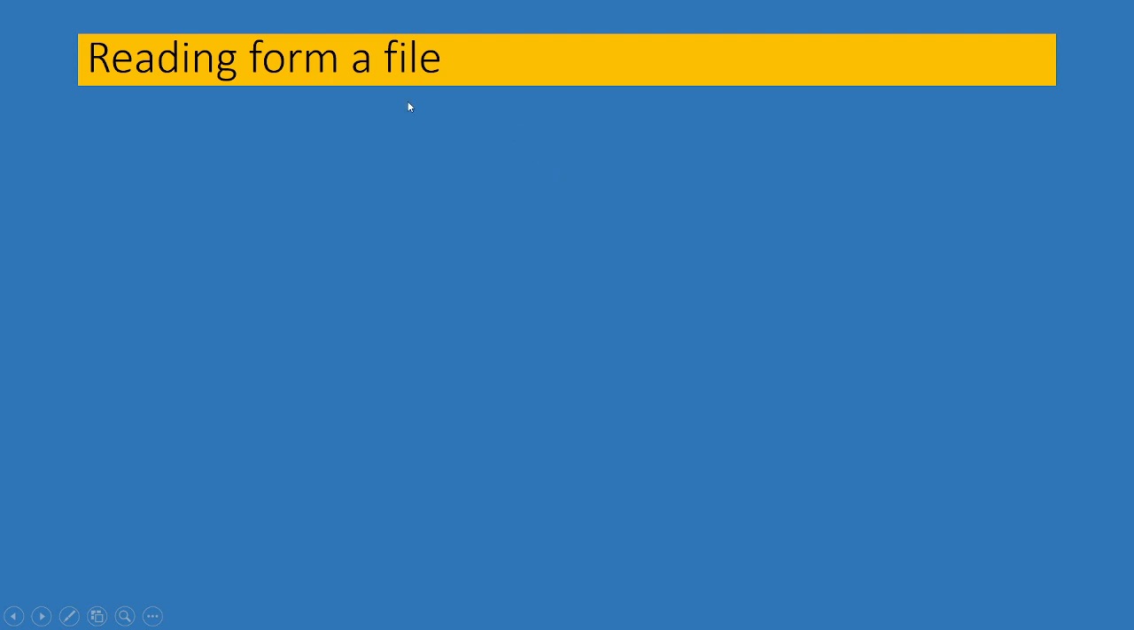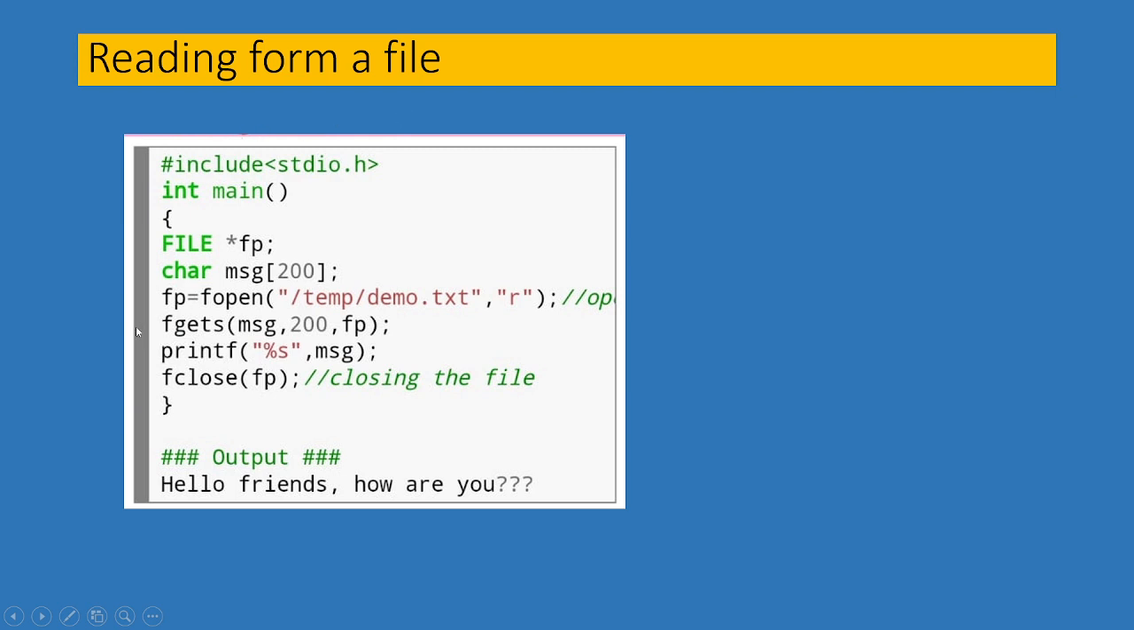When you do file handling and want to read from a file, this type of function is applied: fopen, and fgets with printf. Now, after watching this video, your concept should be clear.